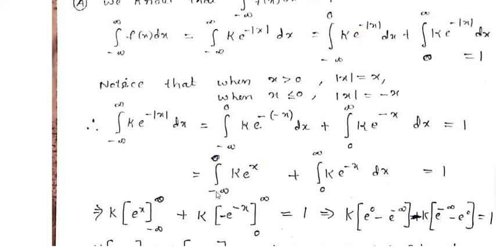Therefore integral minus infinity to 0 capital K into e power of x plus integral 0 to infinity capital K into e power of minus x dx is equal to 1.